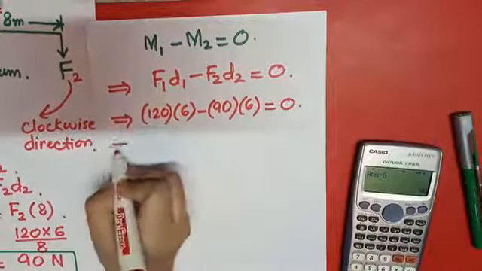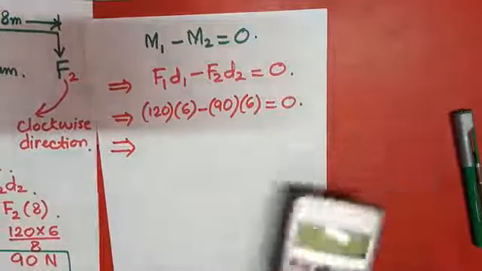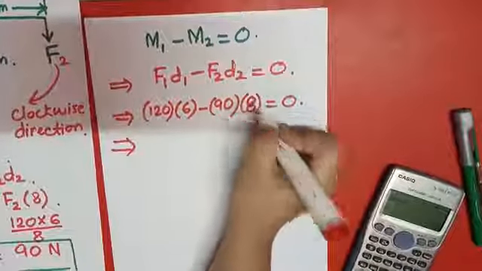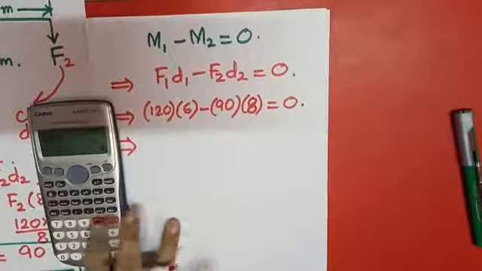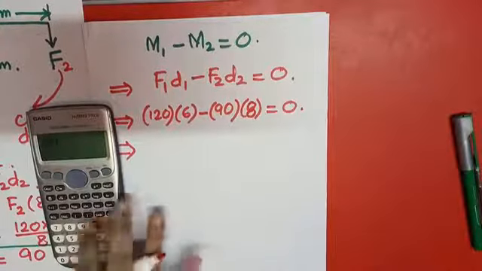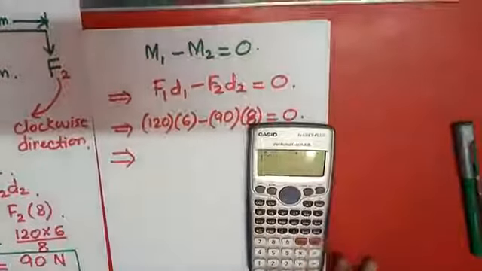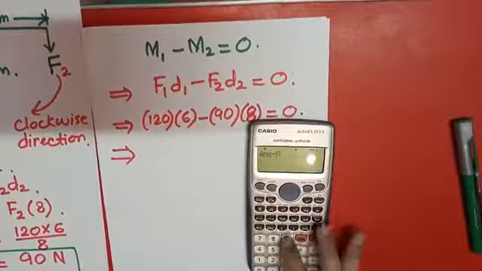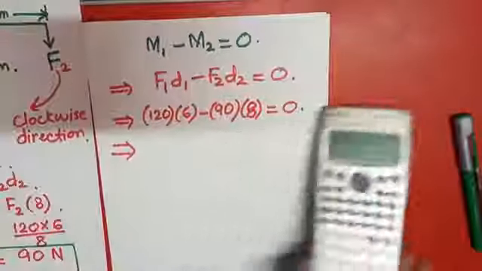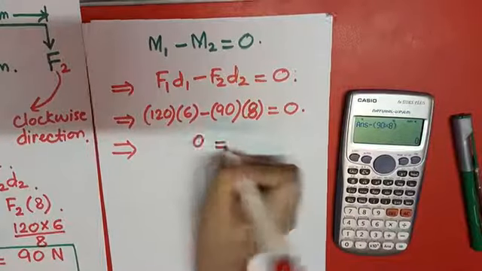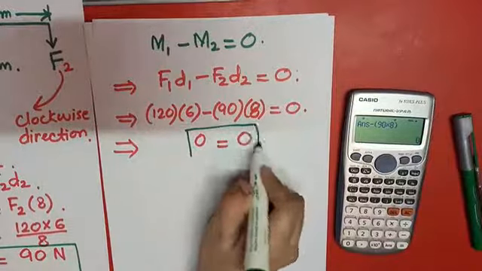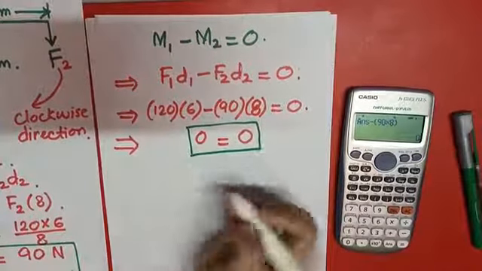So what I have to do here, our D2 value is 8. Sorry, by mistake I wrote 6. So what I have to do, 120 into 6 minus 90 into 8. So the answer is coming out to be 0. So it is proved. You can see that the equilibrium condition is achieved, proved.